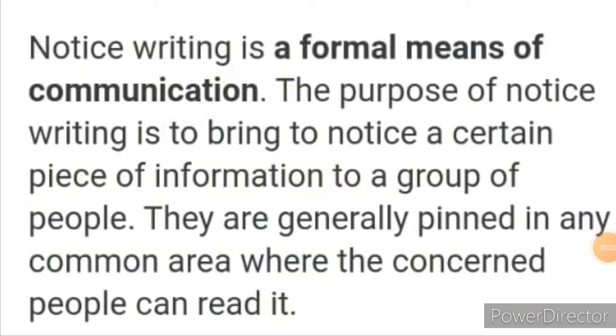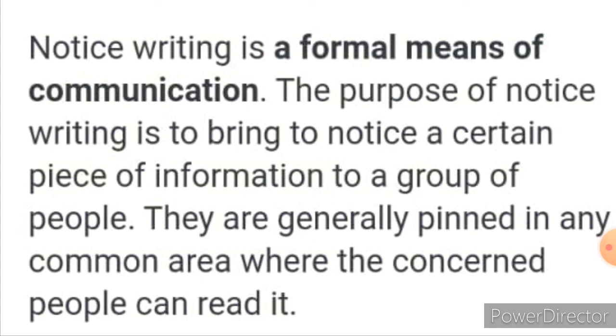Notice writing is a formal means of communication. It is a short composition. It can be displayed. The purpose of notice writing is to bring to notice a certain piece of information to a group of people.